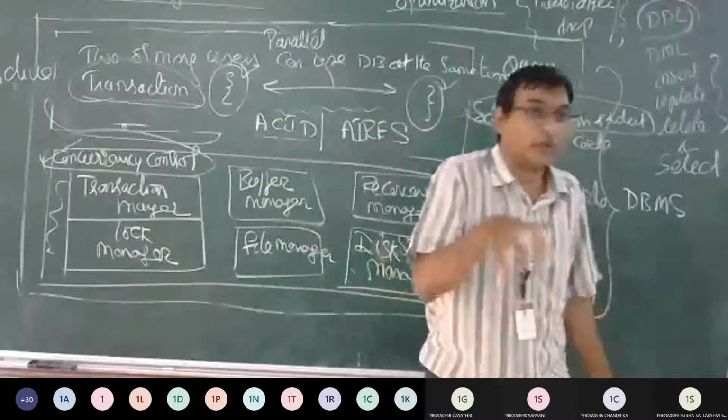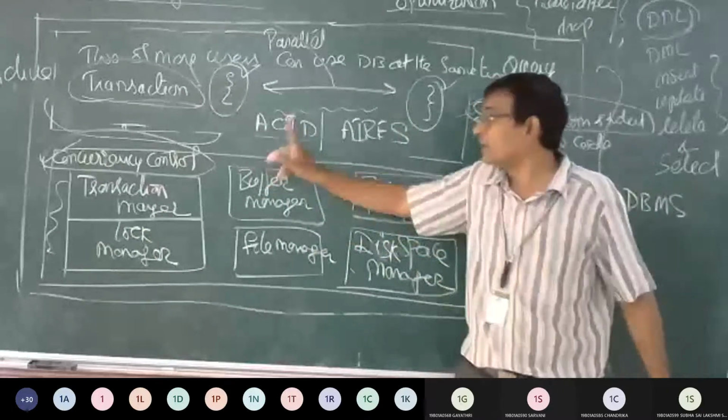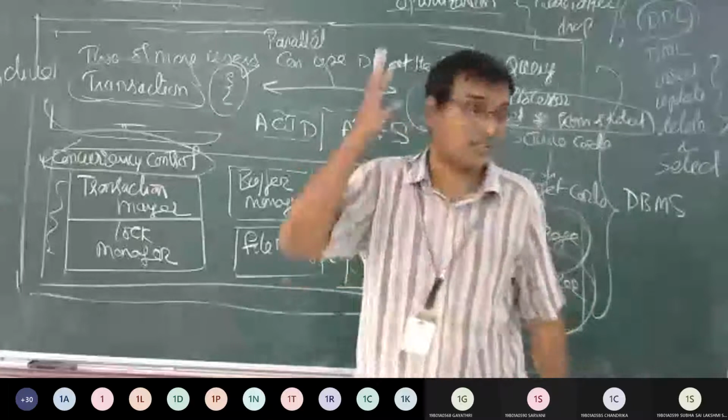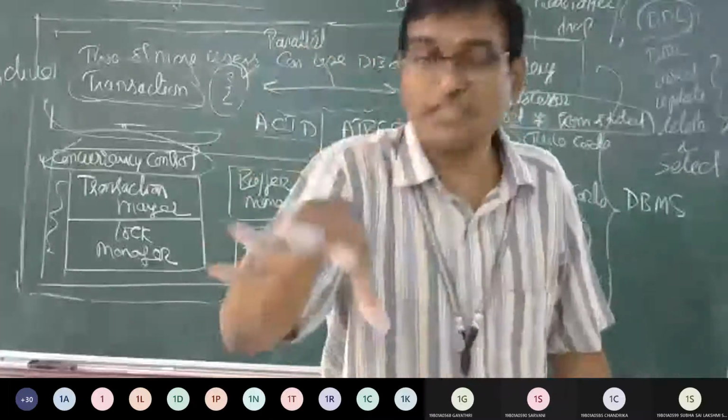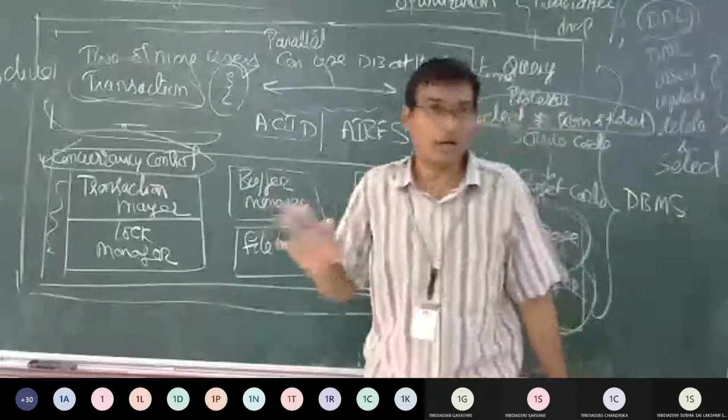How is he going to do that? He is going to use an algorithm with atomicity, consistency, isolation, and durability. He is going to measure the four properties. Using these four properties, he sees whether the transaction is successful or not.